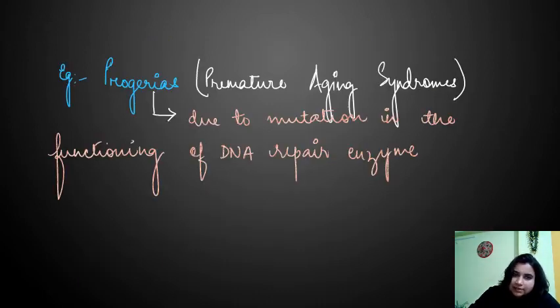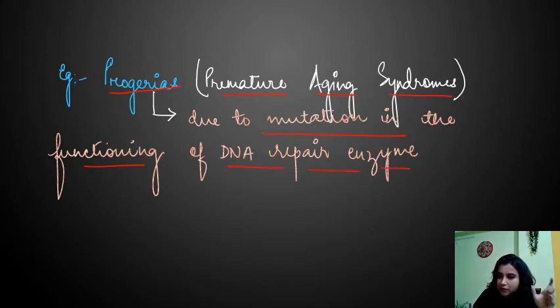Coming to an example, progeria, which is a premature aging syndrome. It is due to the mutation in the functioning of DNA repair enzymes. When there is a mutation in the functioning of DNA repair enzymes, then we call it progeria. It causes premature aging, meaning right after birth it looks aged; the aging factors start developing after birth itself. Progeria is a premature aging syndrome which is due to the mutation in the DNA repair enzymes.